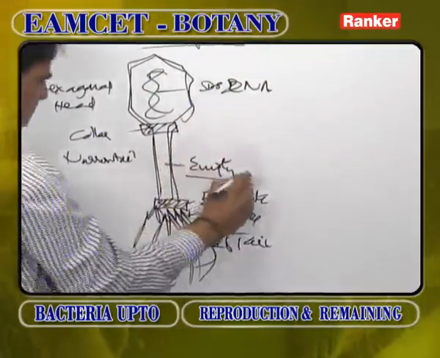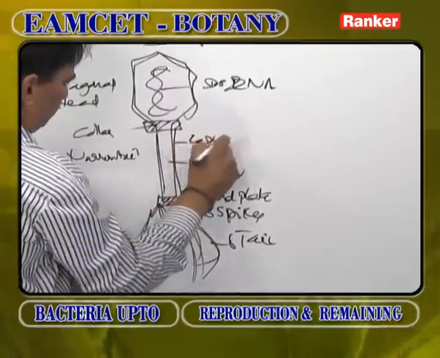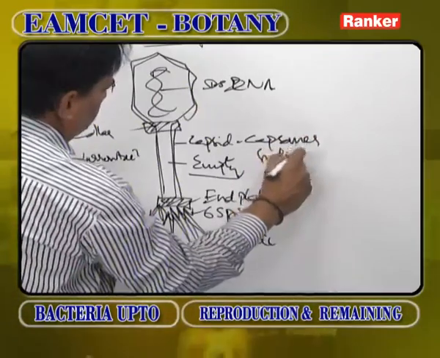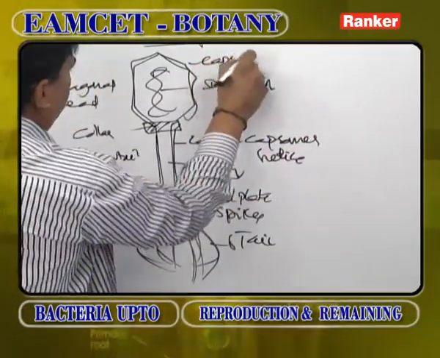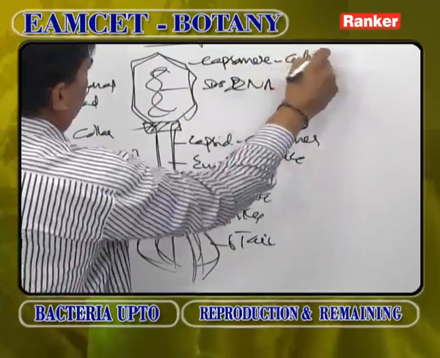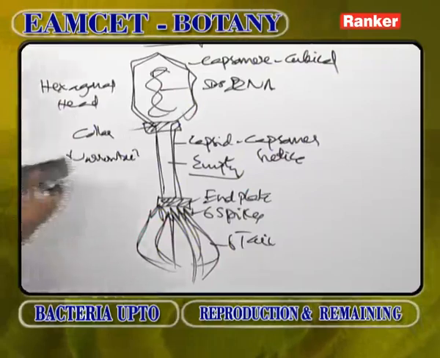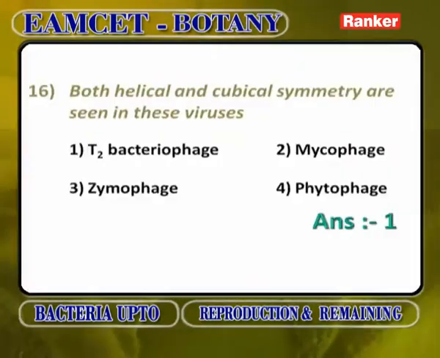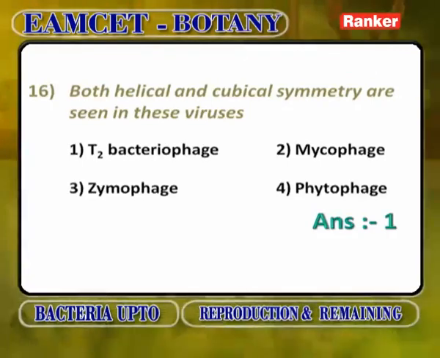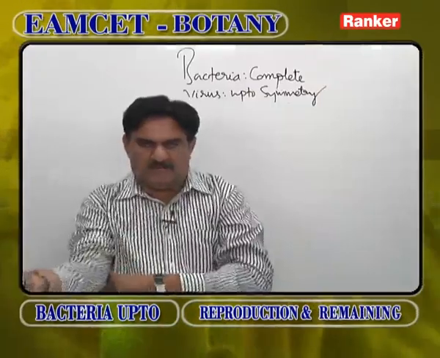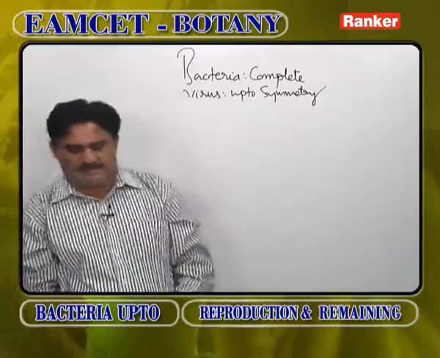Now, in the tail, the capsid protein coat capsomeres are arranged in a helical manner, whereas in the head the capsomeres are arranged in a cubical manner. So, because the bacteriophage shows a head where capsomeres are arranged in a cubical manner and a tail where capsomeres are arranged in a helical manner, the symmetry in these is called binal symmetry, because the tail shows helical symmetry and the head shows cubical symmetry. T2 bacteriophages.